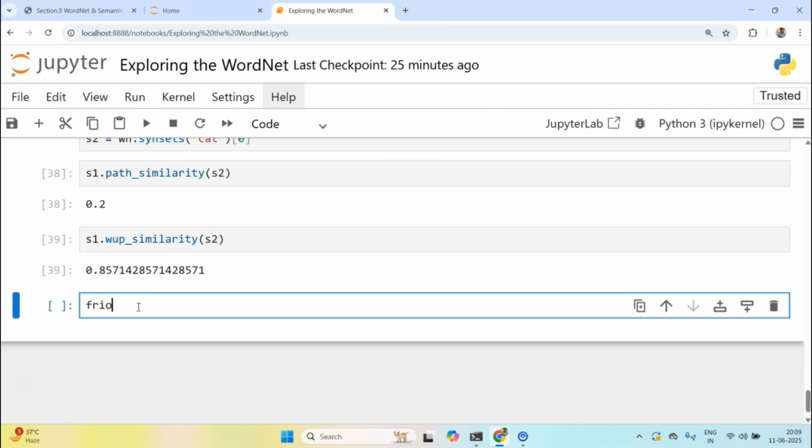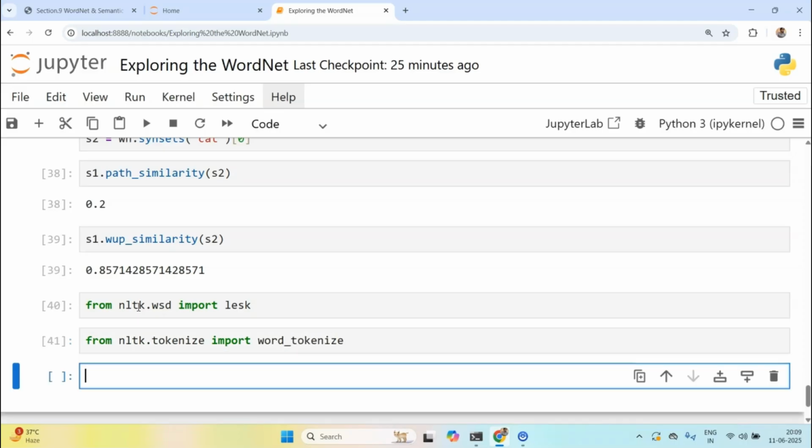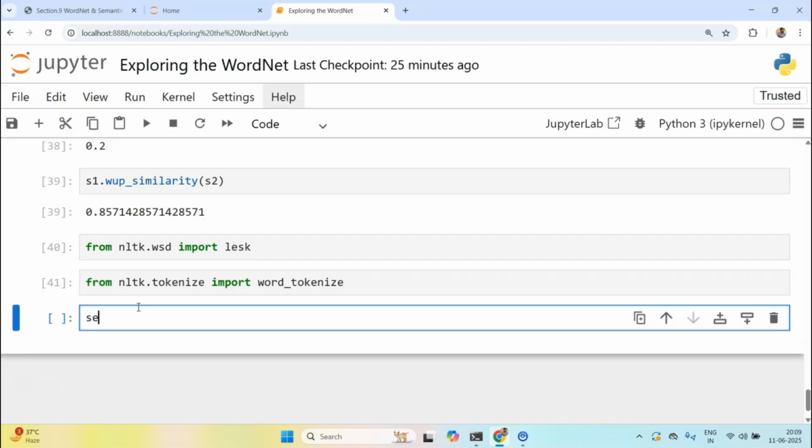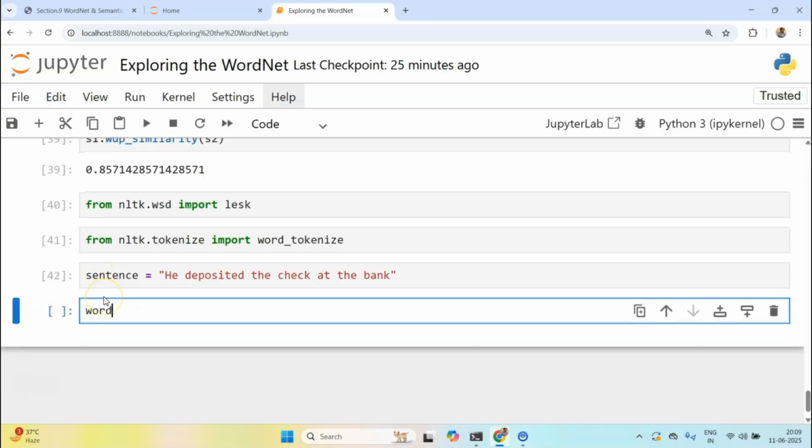So let's quickly import Lesk. From nltk.wsd import lesk. Now let's import from nltk.tokenize word_tokenize. Now we can take a sentence: he deposited the check at the bank. Now what I can do is first of all word tokenize it, right?